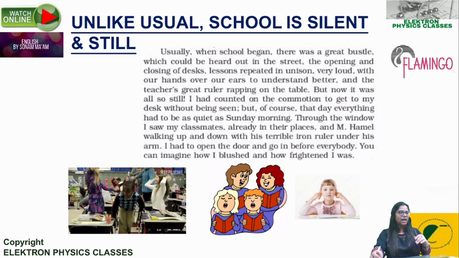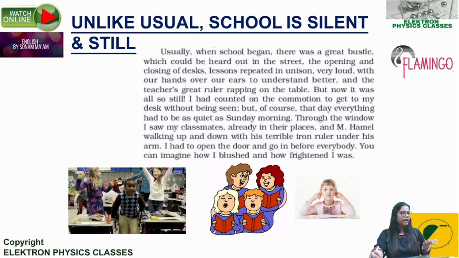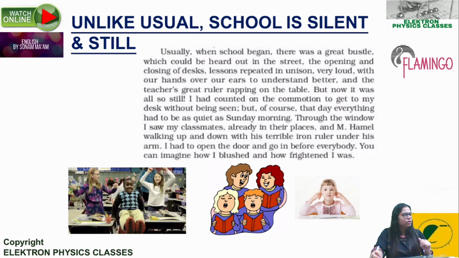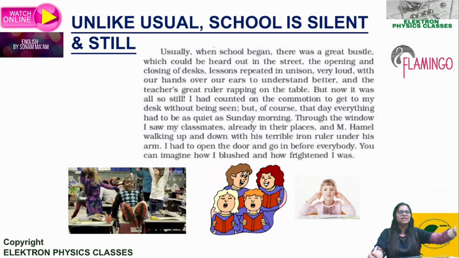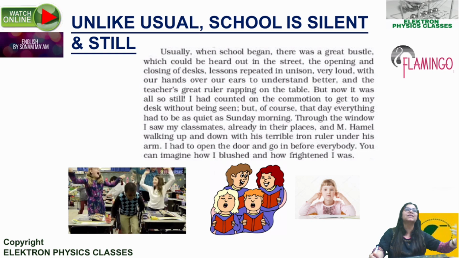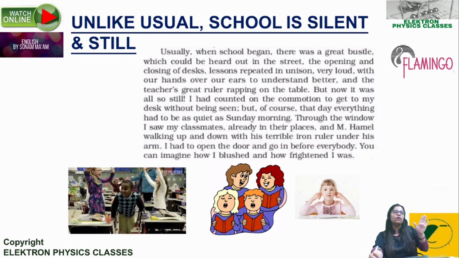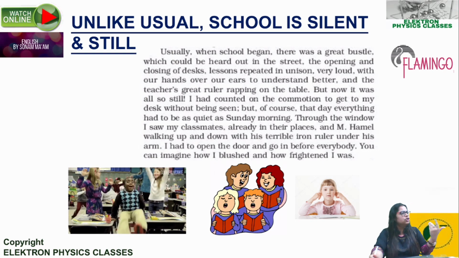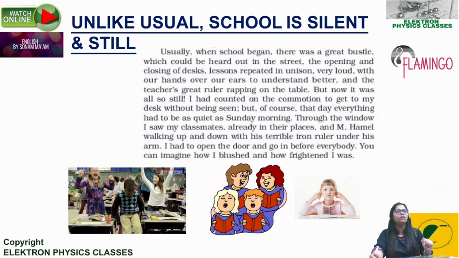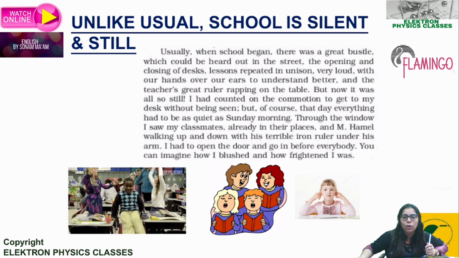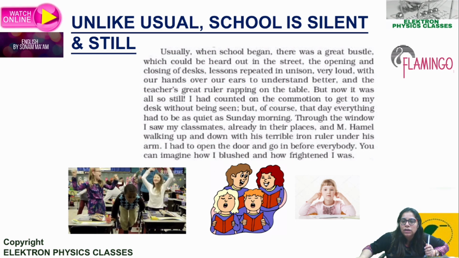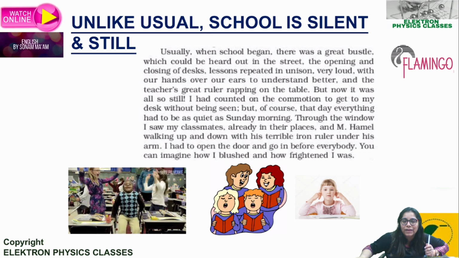So I would say, Arey Vaishali, I was counting on you to pick me up. That means I was depending on you, I was expecting you to pick me up. That was our plan. So that is the meaning of counting on something. I was totally counting on you for this. Oh, but you ditched me. I hope you understand the meaning now. So I had counted on the commotion to get to my desk without being seen.